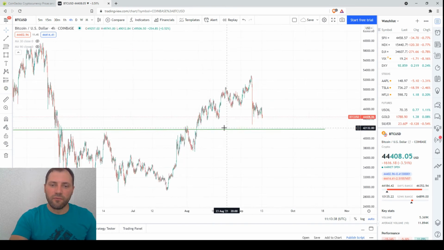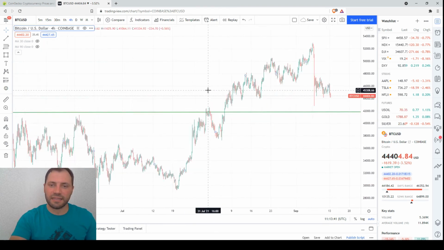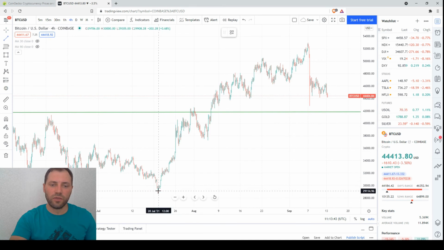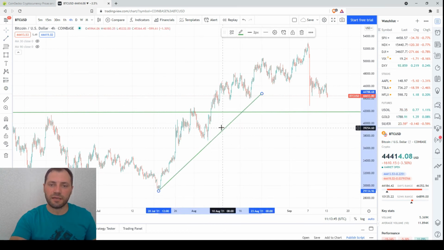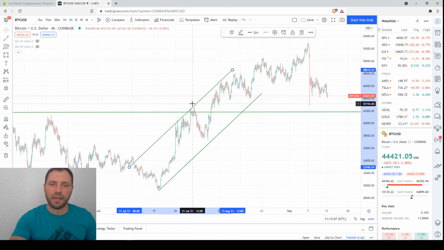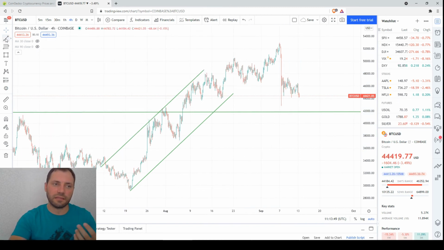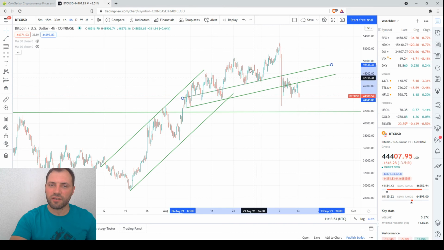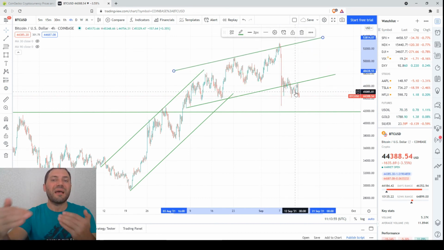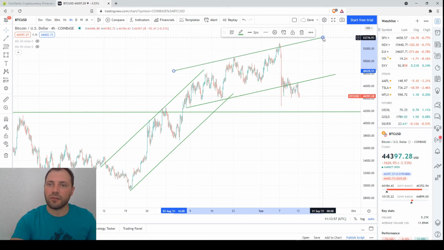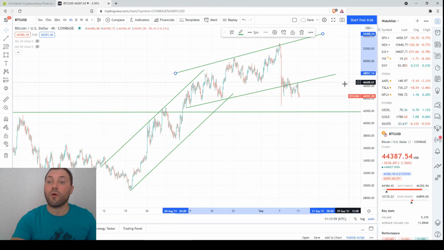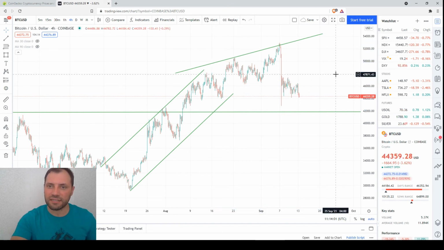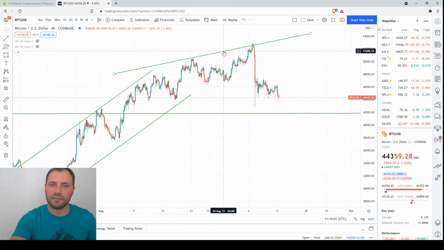But if we inspect, let's say, these ascending channels here, we used to have this uptrend here, ascending channel. Now we see that it's gone, and let's say that this is the next ascending channel or uptrend, and the price is below, let's say, the lower line, or the support line, or the trend line of this ascending channel. So this is the new ascending channel.